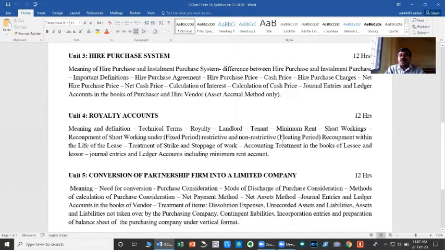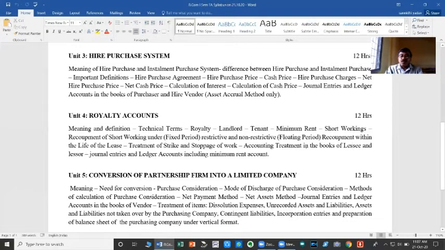Let us see how they are effective practically in the study. Okay. And then recovery of short working, and this recovery is of three types: fixed recovery period, floating charges, and lifetime. Three types of recovery of short working are there. And then accounting of strike and stoppage in the books of account, and then accounting treatment in the books of lessee and lessor. Lessor is the owner, lessee is the tenant for our purpose.